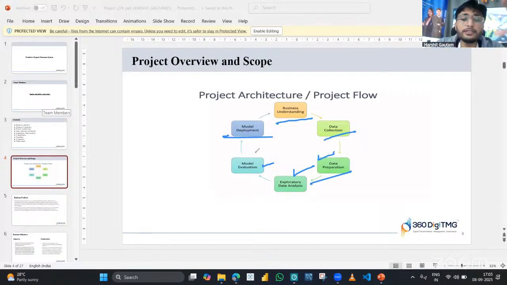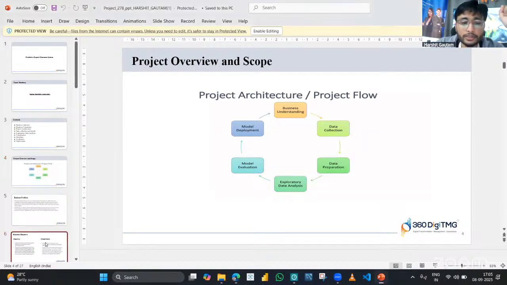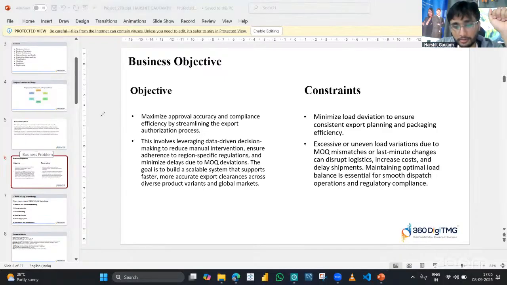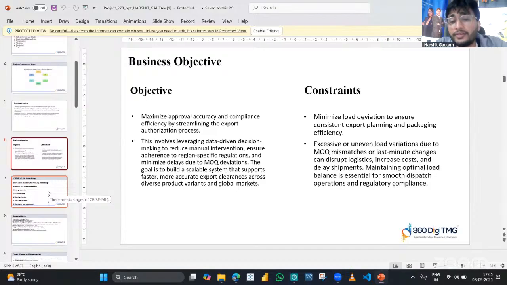There were a lot of challenges which I will be discussing. Talking about the business objective and business constraint, we had to maximize the approval accuracy and minimize the load deviation, because there were a lot of challenges in this industry. My client manufactures eatable products, and if a batch is delayed for any reason, a lot of products expire and are not edible anymore.